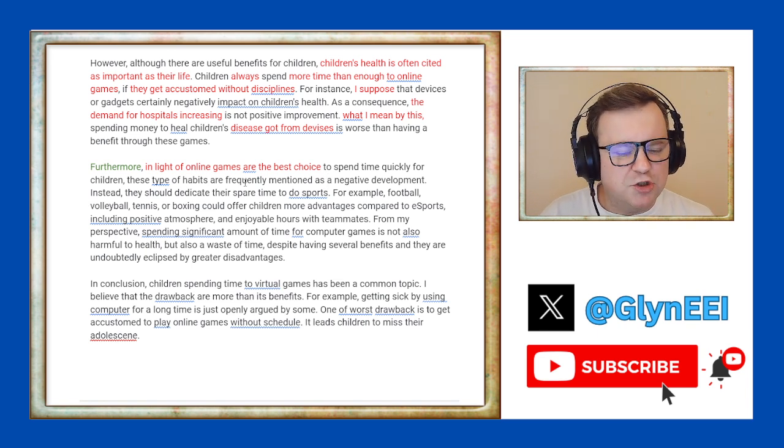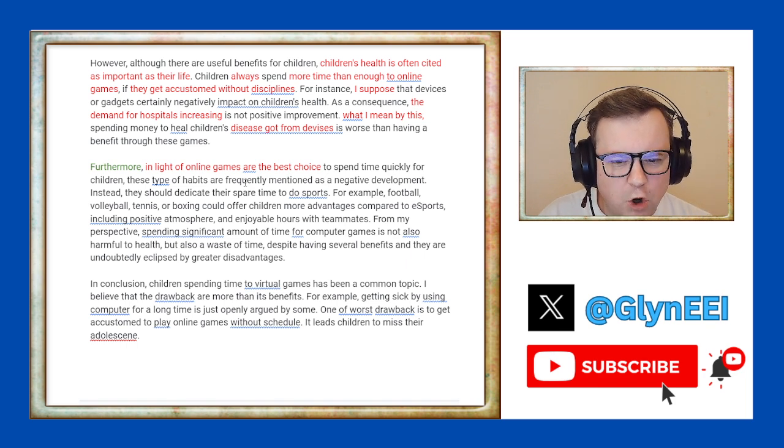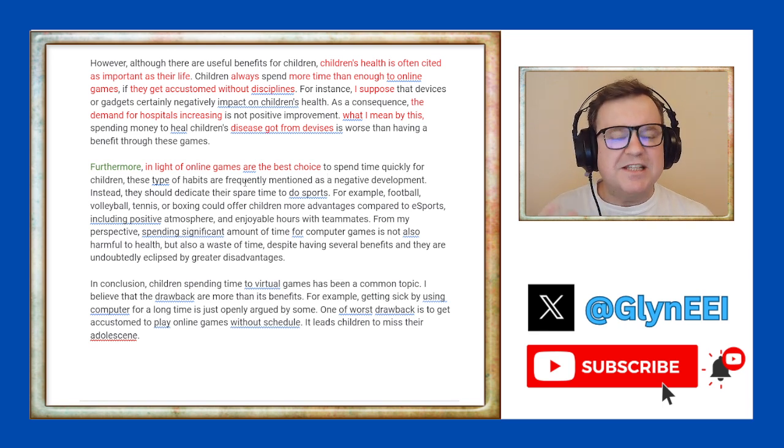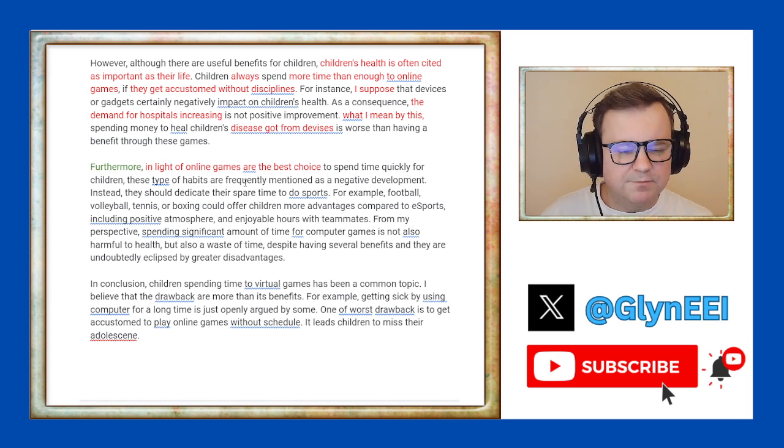That isn't a good topic sentence. I don't know what this paragraph is about. I only know that online games are the best choice to spend time quickly for children, and that people often say that this is bad. This is not an argument that you're presenting.